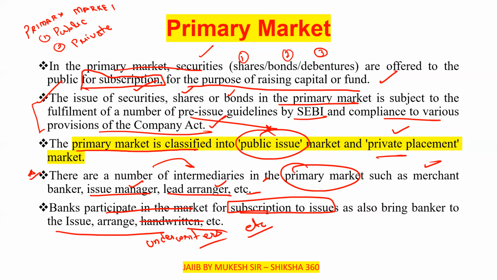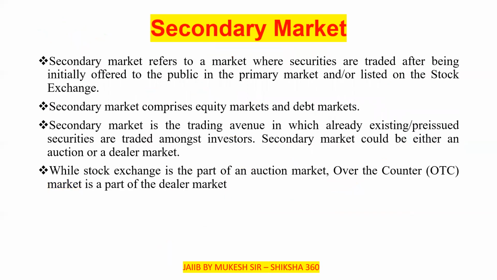Now let's move to the secondary market, where the securities are already available. The secondary market refers to a market where securities are traded after being initially offered to the public in the primary market and or listed on the stock exchange.